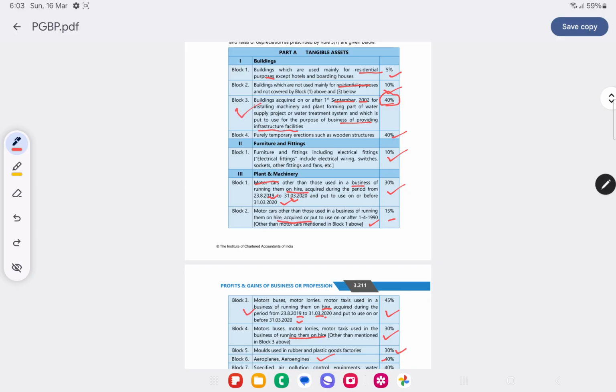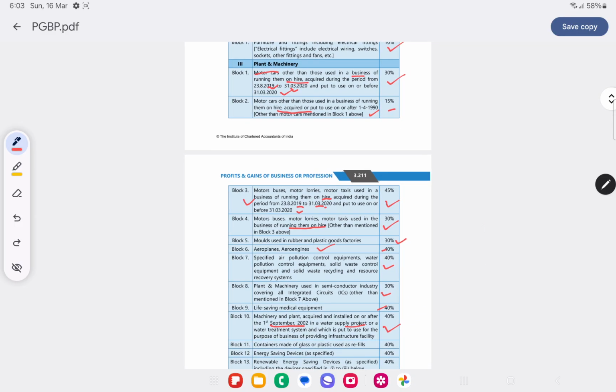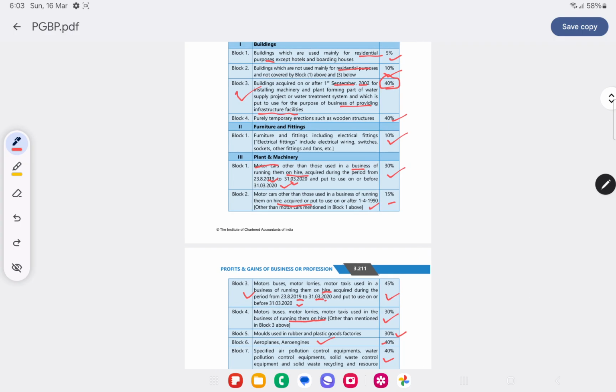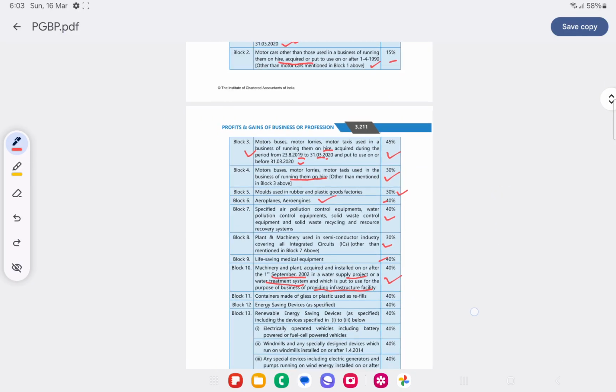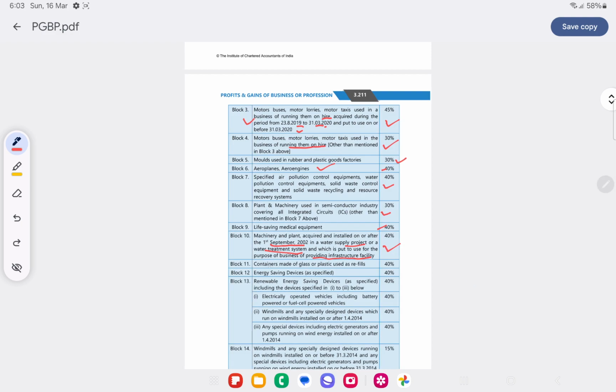Same way, buildings acquired for water treatment system for providing infrastructure facilities, 40%. Even machinery and plant acquired for a water supply project or water treatment system, put to use for the purpose of providing infrastructure facility, here also it is 40%. So for both building and plant and machinery, it is 40% if it is for a water supply project or water treatment system. Containers made of glass or plastic used as refills, 40%. Energy saving devices, 40%. Renewable energy saving devices, 40%.